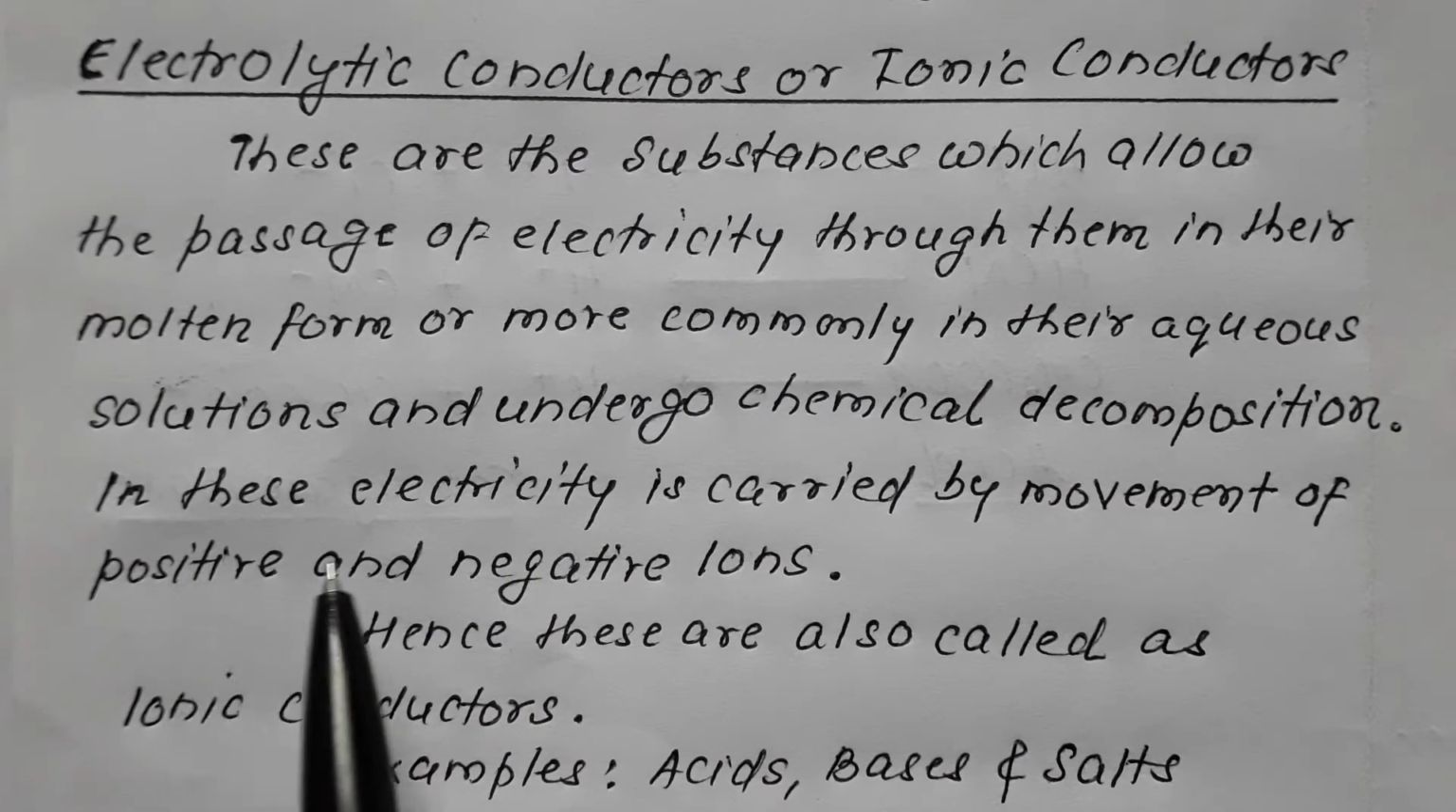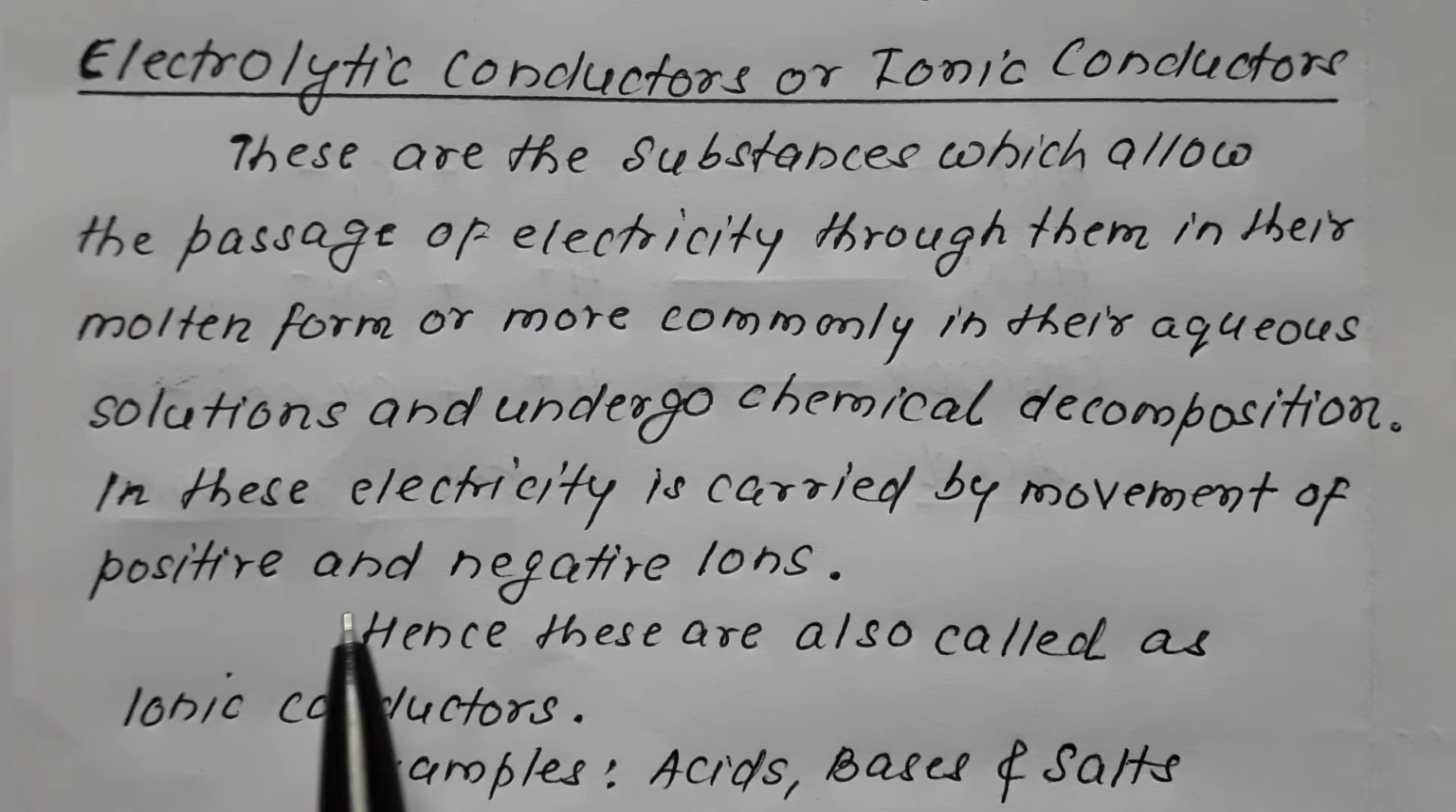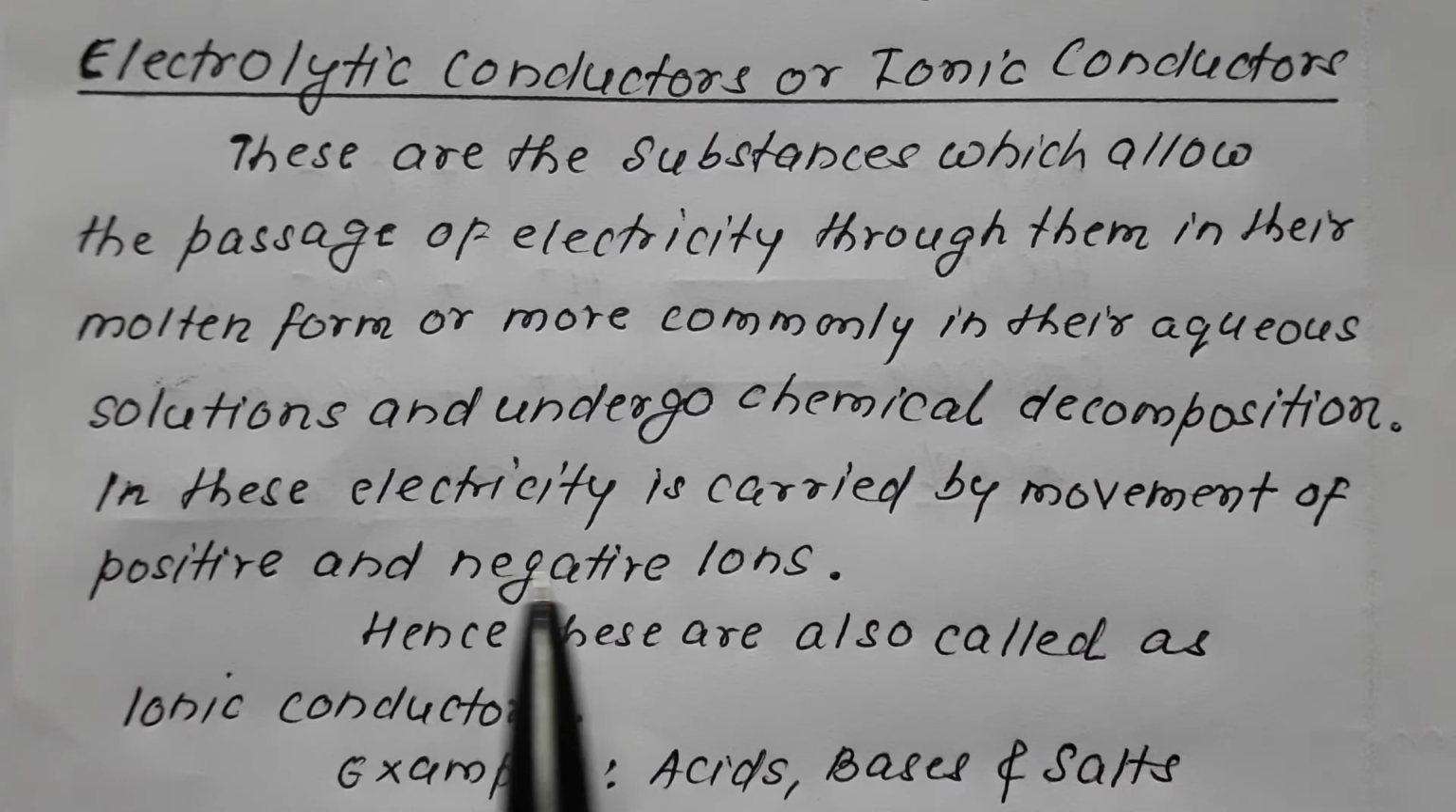Now in this, the electricity is carried by the movement of positively and negatively charged ions. The movement of positive and negative charge ions is responsible for the electricity. Since electricity is carried by the movement of positive and negative charge ions, it is also termed as ionic conductivity. Substances are termed as ionic conductors, also termed as electrolytic conductors. Example: acid, base and salt.